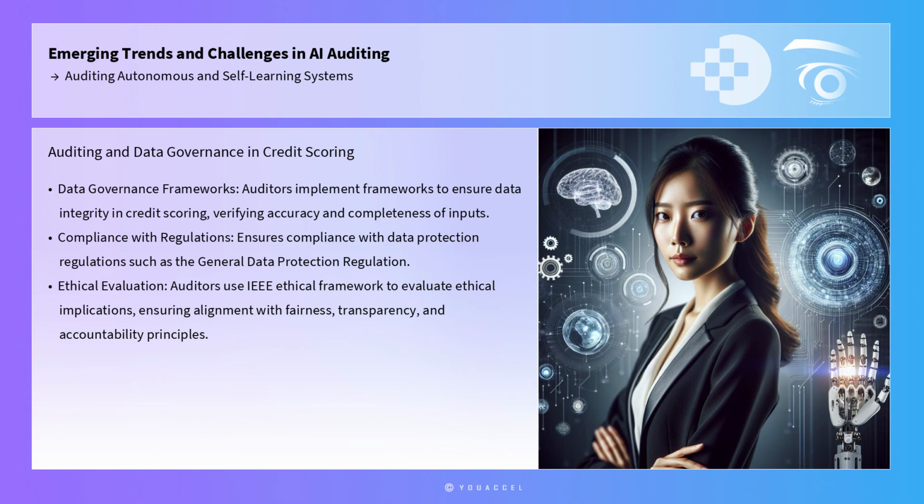Simultaneously, auditors would implement data governance frameworks to ensure the integrity of the data used in the credit scoring model. This involves verifying the accuracy and completeness of the data inputs, as well as ensuring compliance with data protection regulations such as the General Data Protection Regulation. Additionally, auditors would evaluate the ethical implications of the credit scoring system using the IEEE ethical framework, ensuring that it aligns with principles of fairness, transparency, and accountability.